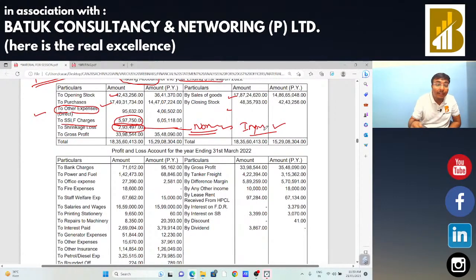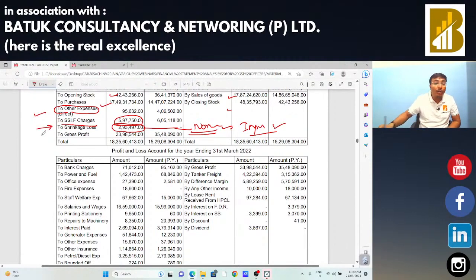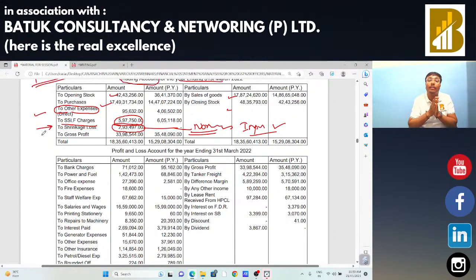So we need to bifurcate the figure. In maximum cases, if the entity has booked complete shrinkage here, then the entity is going to claim the input tax credit on the complete shrinkage expenditure. We need to check the bifurcation of that shrinkage expenditure between normal and abnormal. If the loss is normal in nature, in that case input tax credit is allowed. But if the expenditure is abnormal in nature, in that case input tax credit is not allowed. So we need to check the same. This is a new thing. I am always saying that on account of normal expenditure input is allowed, on account of abnormal expenditure input is not allowed. You need to reverse the same.